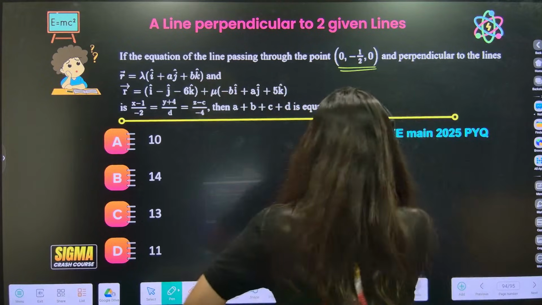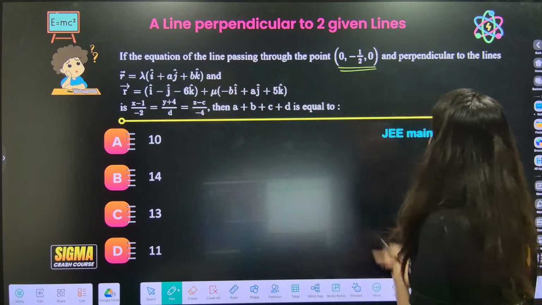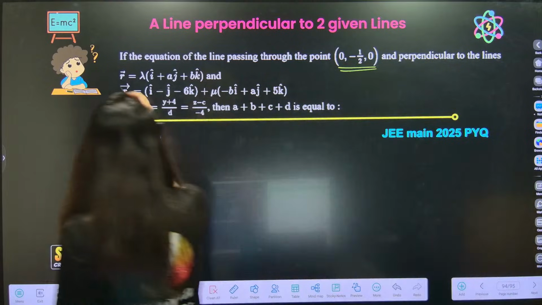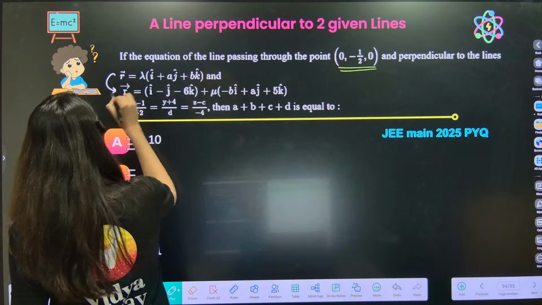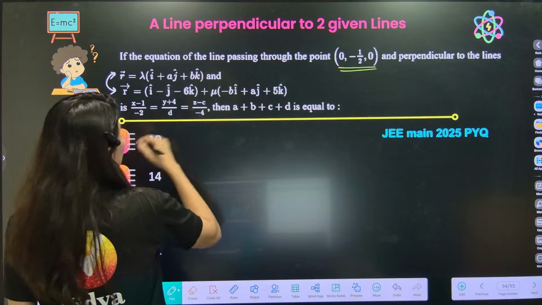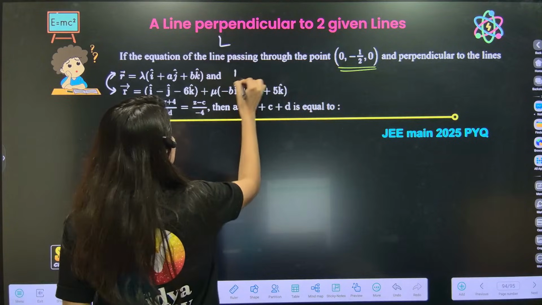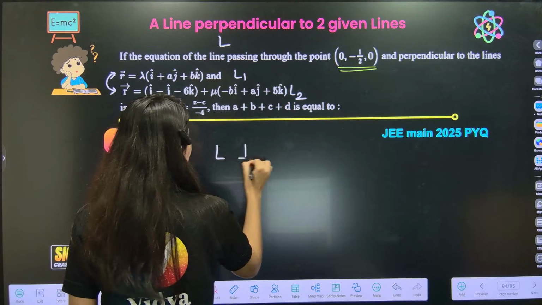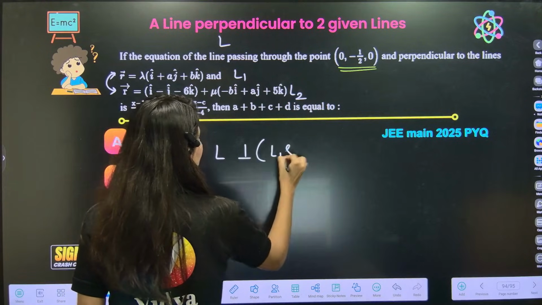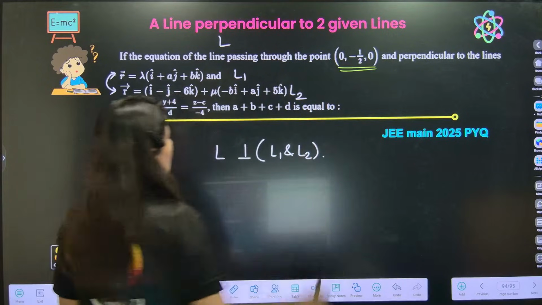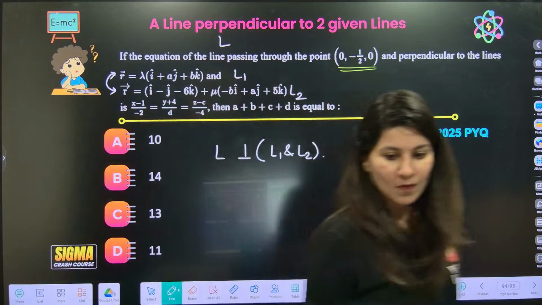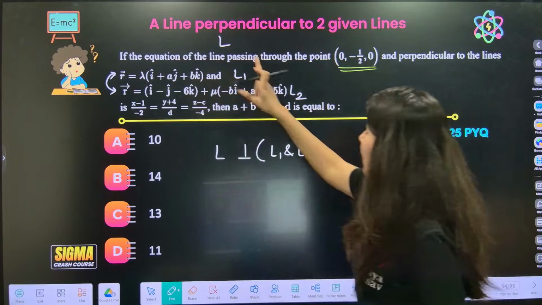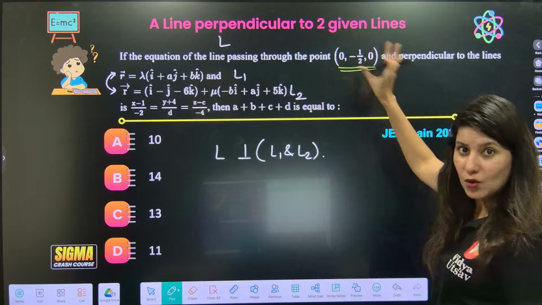Anyway, if the equation of a line passing through this point is perpendicular to these two lines. Let us see, this is line L, this is L1 and L2. We know that line L is perpendicular to L1 and L2. Everybody, very, very important, understand. The line passing through this point, okay, fine.